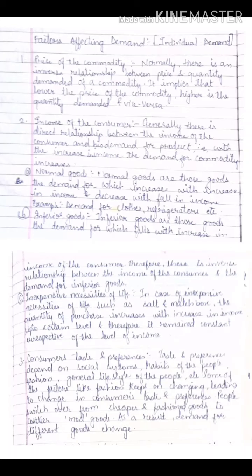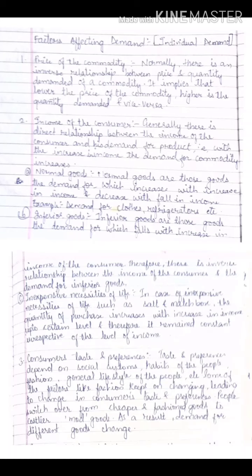Okay, next is income of the consumer. Now what do you mean by income of the consumer? That means the purchasing power which you have, the money which you have in your pocket. Generally, there is a direct relationship between the income of the consumer and his demand for product. Why is there a direct relationship? Suppose your income increases, no doubt what you will do? You will go for more purchasing. Your demand will increase. So what is the relationship? Direct relationship. But we will understand this with three different types of goods.